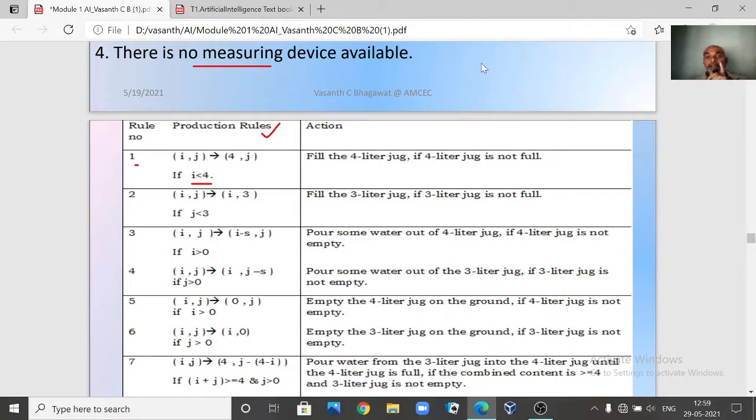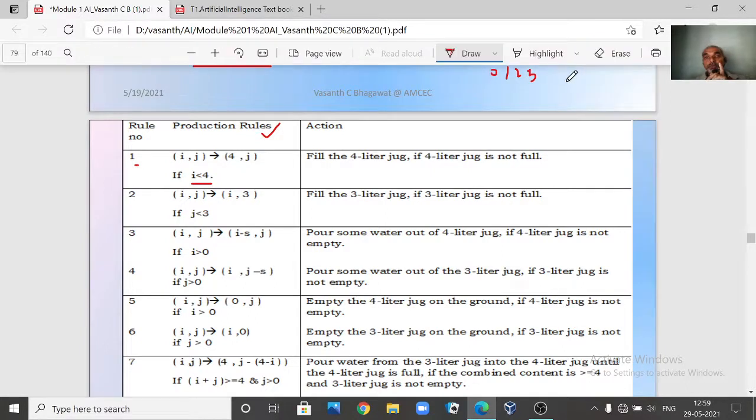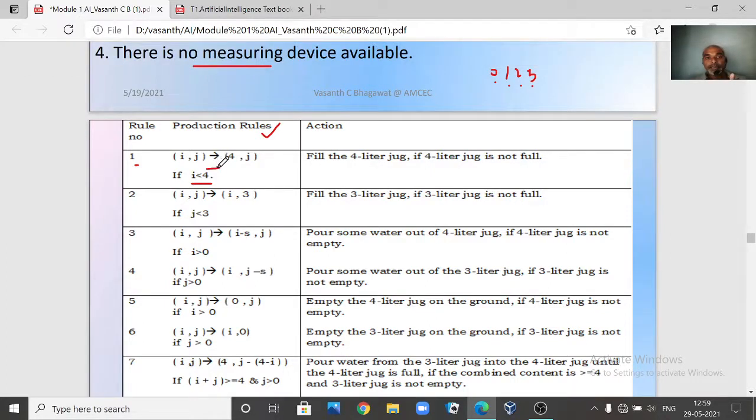I can take the values of what? 0, 1, 2, 3, right? I can take values from 0 to 4, but what is the precondition telling? If i is either 0 or 1 or 2 or 3, that means if the 4-liter jug is not filled completely, then what does it tell? 4 comma j. That means fill this 4-liter jug completely. Fill the 4-liter jug if it is not full. That is what this rule says, right?